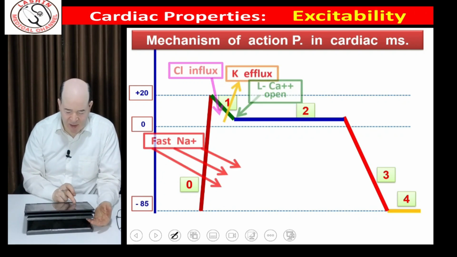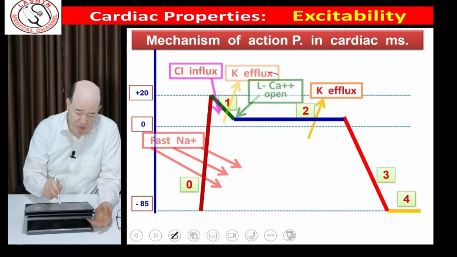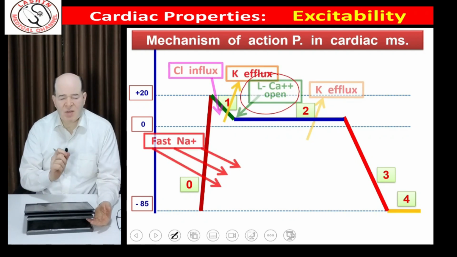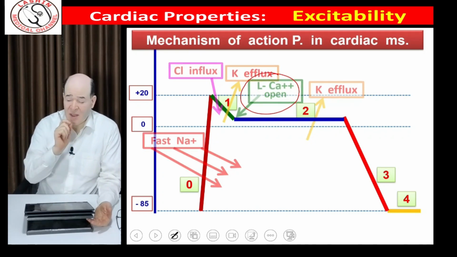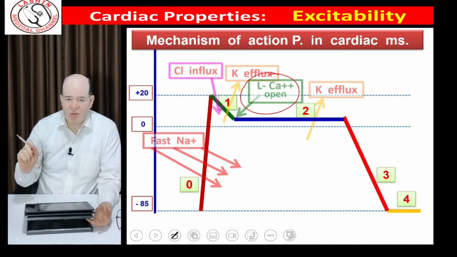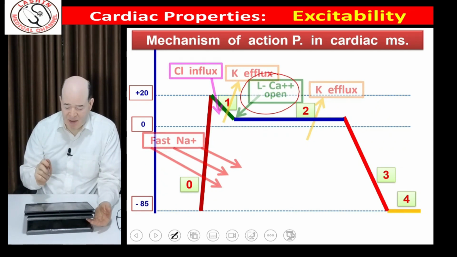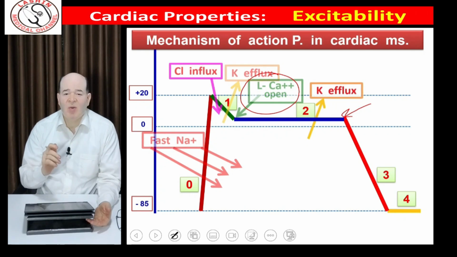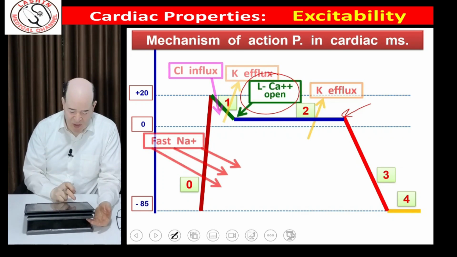Then we enter in a stage of plateau, and its cause is the opening of a special type of channels for the cardiac muscle, which is called L-type calcium channel. When they open, plateau starts. As long as they are opened, plateau is present. At the end of plateau, they close. When they close, the plateau ends, and the process of repolarization returns rapid again.